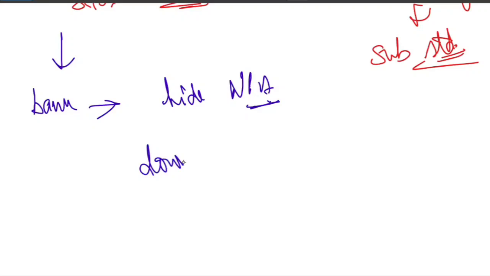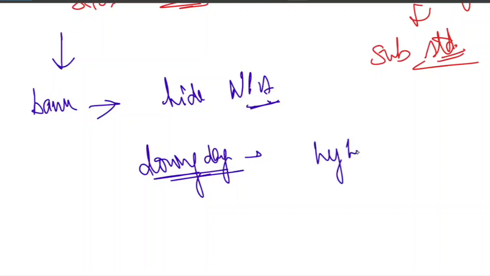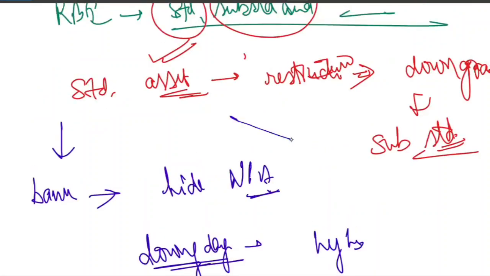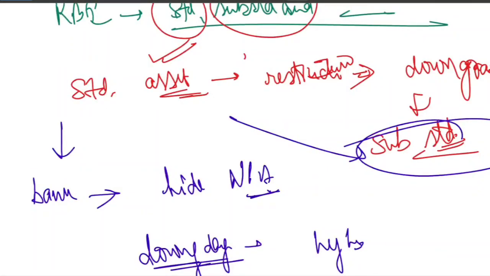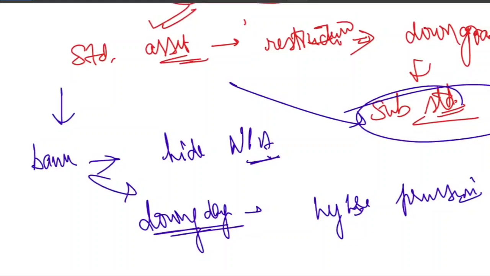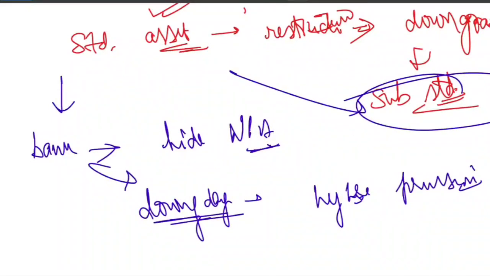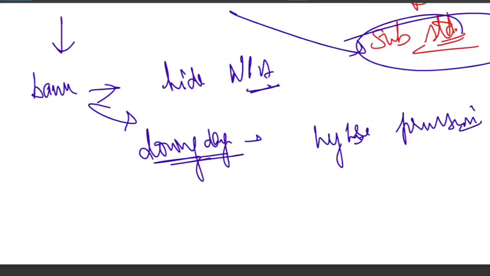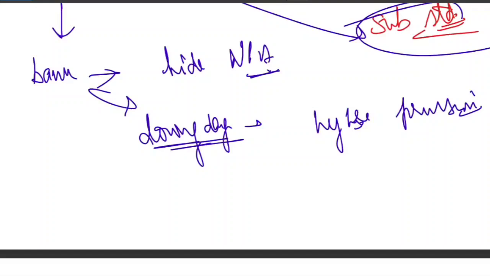Once the standard account slips to substandard, they have to make higher provision, as you know very well. So downgrading the account means higher provision has to be made, and the bank stays cautious. That's why this downgrading is done. Otherwise, the bank would restructure the loan to hide the NPA.